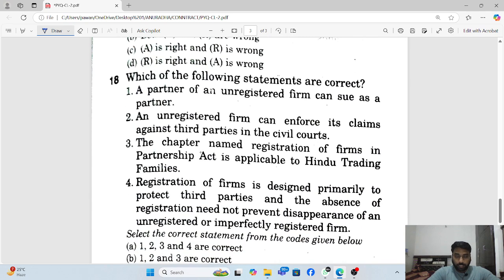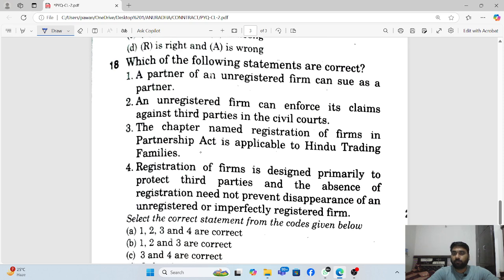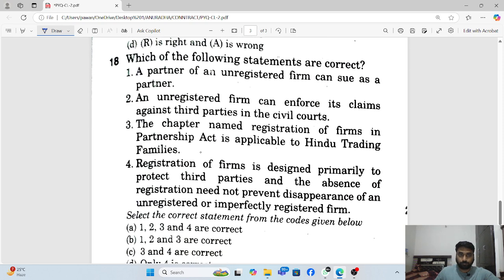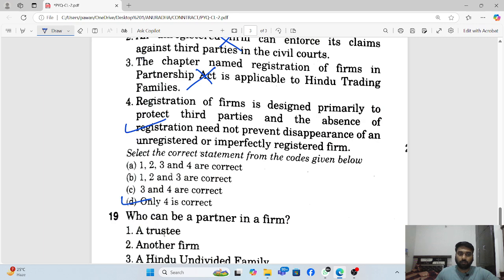Which one of the following statements is correct? A partner of an unregistered firm can sue as a partner. That is wrong. An unregistered firm can enforce its claims against a third party in civil court. That is also wrong. The chapter on Registration of Firms in the Partnership Act is applicable to Hindu trading families only. It is applicable to everyone, whether Hindu, Muslim or Christian; it is not a matter of religion. Registration of firm is designed primarily to protect third parties, and the essence of registration need not prevent disappearance on unregistered and imperfectly registered firms. That is right. So only 4 is correct.